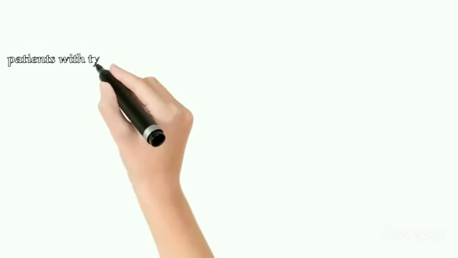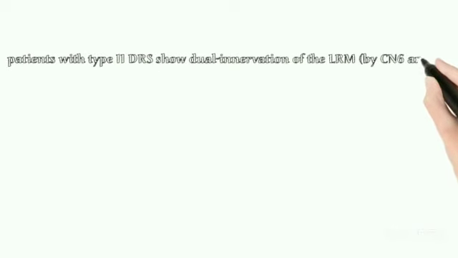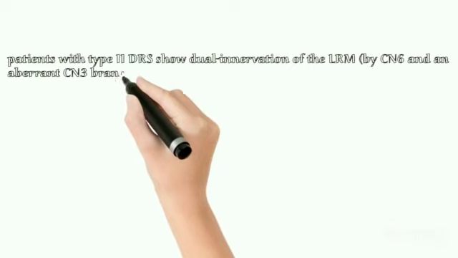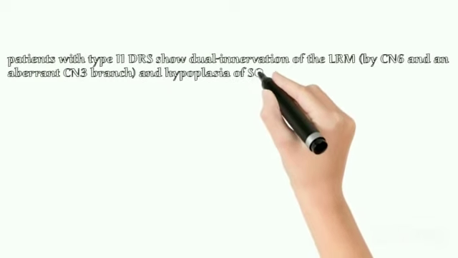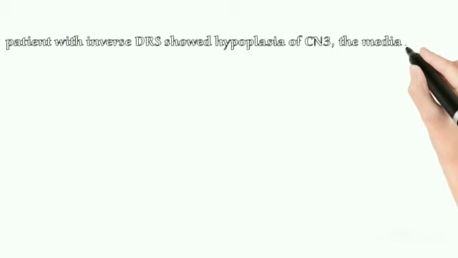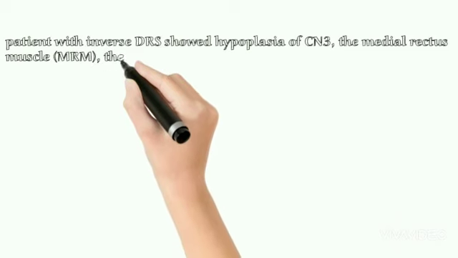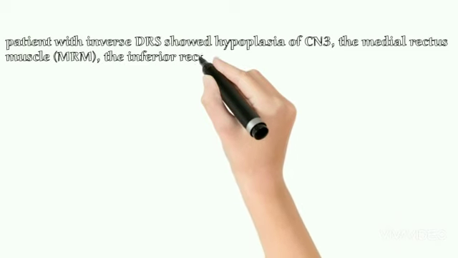Patients with type 2 Duane retraction syndrome show the dual innervation of lateral rectus muscle by the sixth cranial nerve and the aberrant third cranial nerve branch, as well as the hypoplasia of superior oblique muscle. The patients with inverse DRS showed hypoplasia of the third cranial nerve, the medial rectus muscle, inferior rectus muscle, and the inferior oblique muscle.